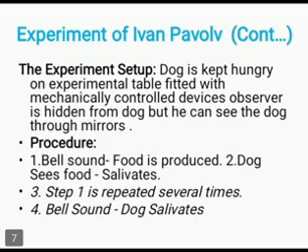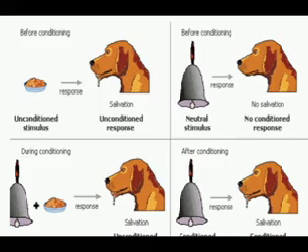The next is the procedure of classical conditioning. There are 4 procedures. First one is bell sound. Then food is produced. The next is the dog sees food and salivates. Third one is step 1 is repeated several times. And fourth one is bell sound, dog salivates. These are the steps or procedures for classical conditioning. Then I mentioned a picture for the pictorial representation of the classical conditioning experiment. So you should go through these pictures.